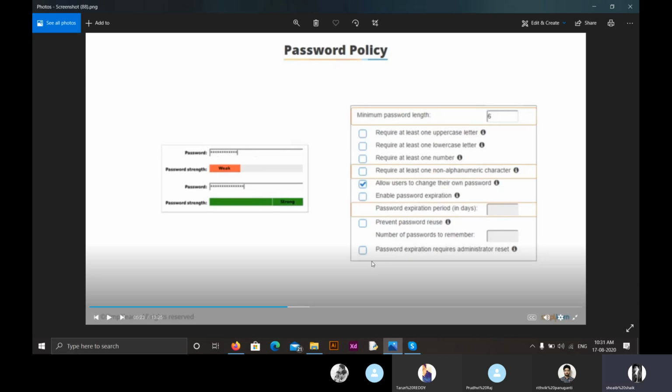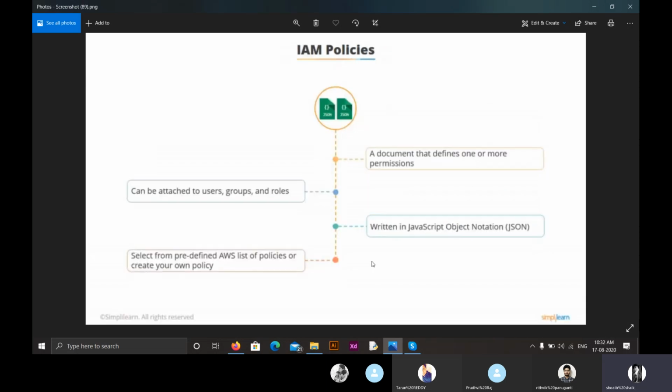So let us move on to our second topic of today, that is IAM, Identity Access Management Policies. So generally here, IAM policies are like a document that defines one or more permissions. They can be attached to users, groups, and roles. These users, groups, and roles we will be discussing tomorrow. Now, they are generally written in JavaScript Object Notation, JSON. Now, we can select from a predefined AWS list of policies or create our own policy.